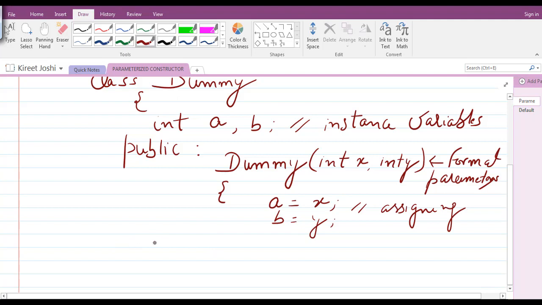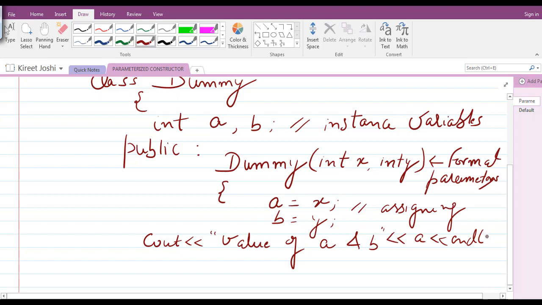If we want to show the values, we can write cout, value of a and b, then a, a new line, and b. In this way we can print the values of a and b.